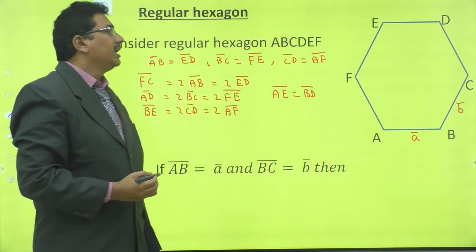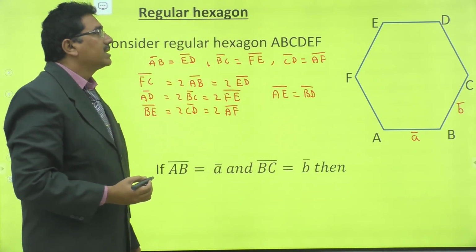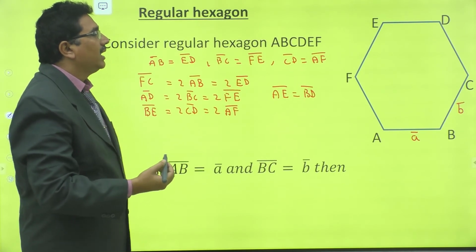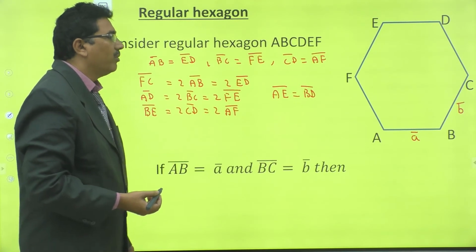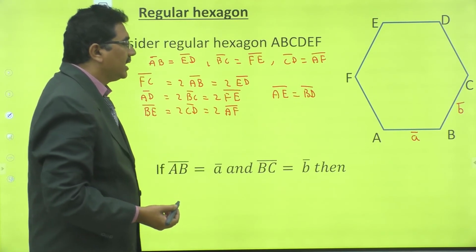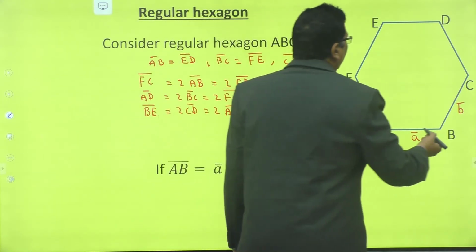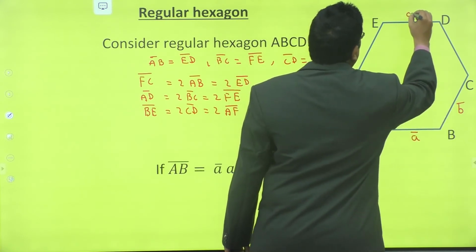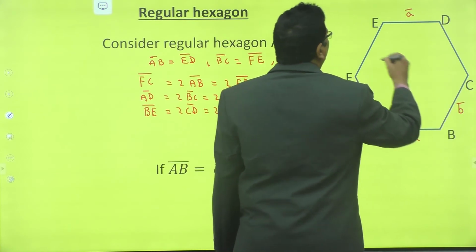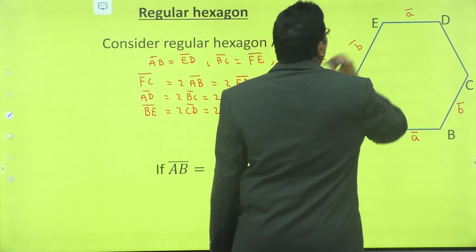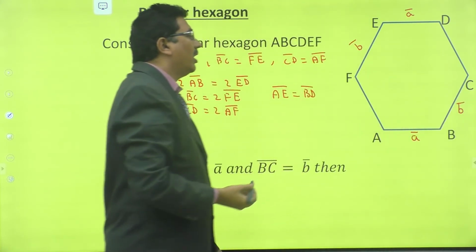Now, what is AC bar? What is CD bar? What is DE bar? What is EF bar? And what is AF bar? AB bar is equal to a bar. ED bar is also equal to a bar. BC bar is equal to b bar. FE bar is also equal to b bar.